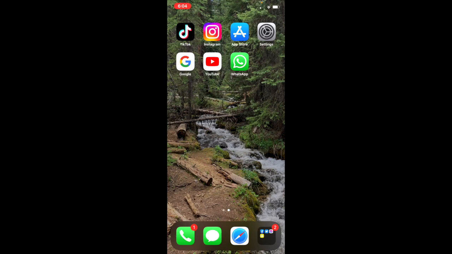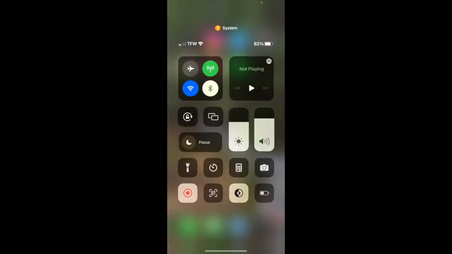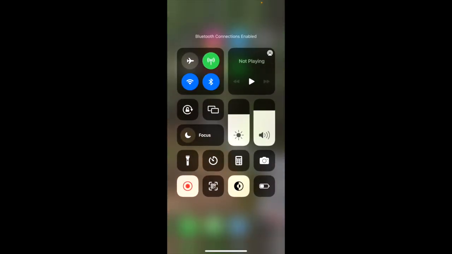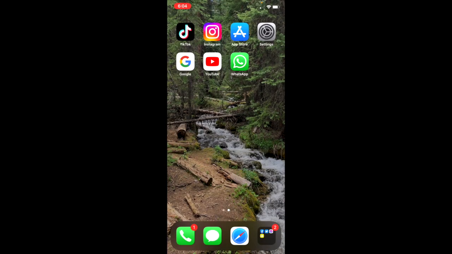So the first thing is just pulling down the top right of your screen and turning off Bluetooth. Sometimes it may be connected to your AirPods or speaker, whatever else, and you just don't even realize, and therefore you can't get any sound out of your phone.